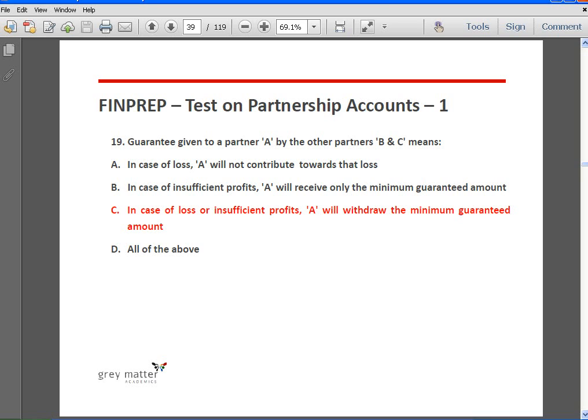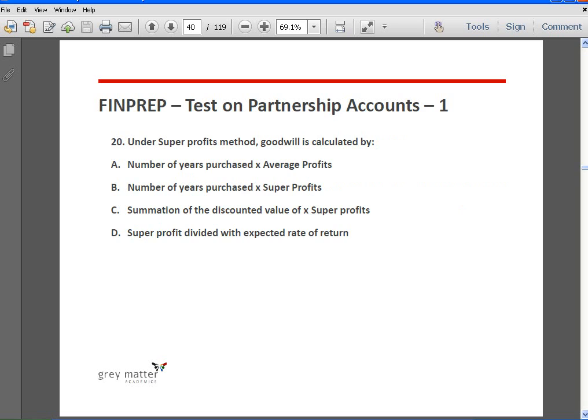So here, the answer is: guarantee given to a partner A by the other partners B and C means in case of loss or insufficient profits, A will withdraw the minimum guaranteed amount. Next, under super profits method, goodwill is calculated. So now goodwill calculation is another important aspect with respect to this chapter.